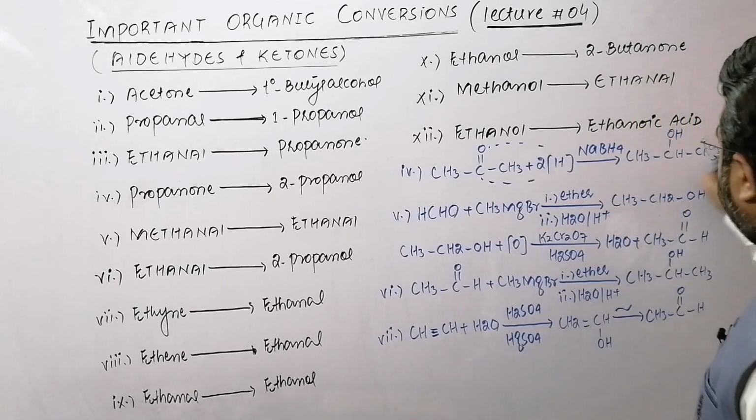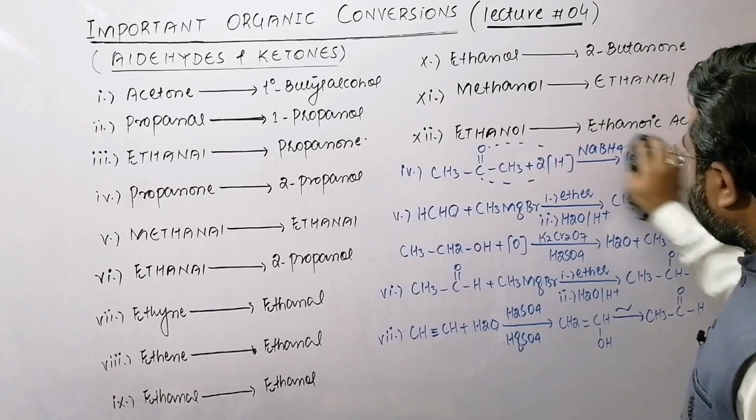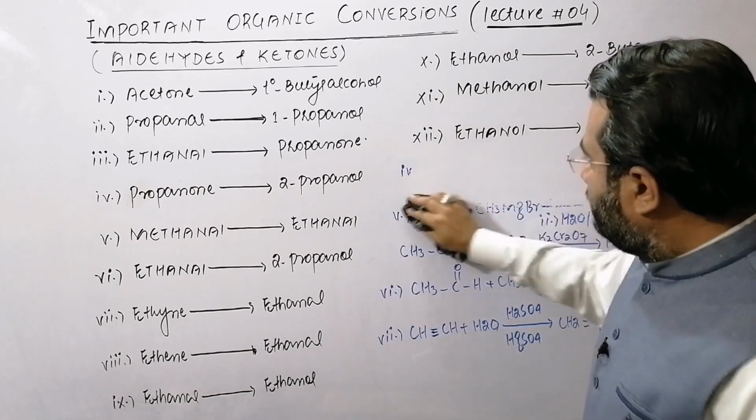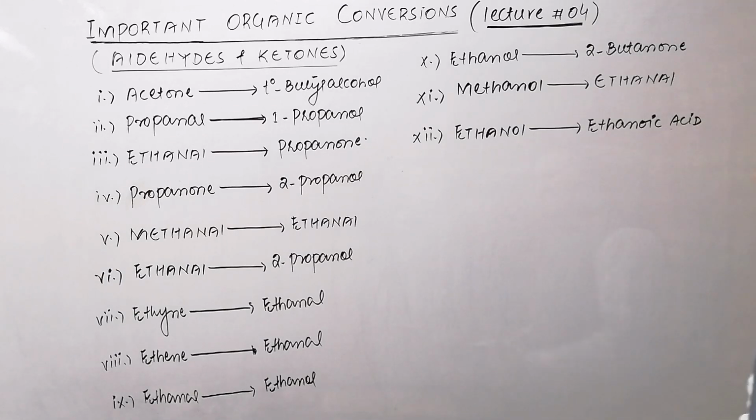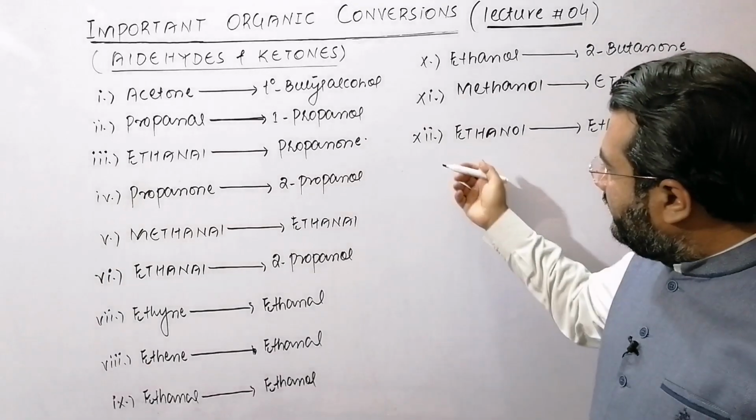Now how can you convert ethene to ethanal?